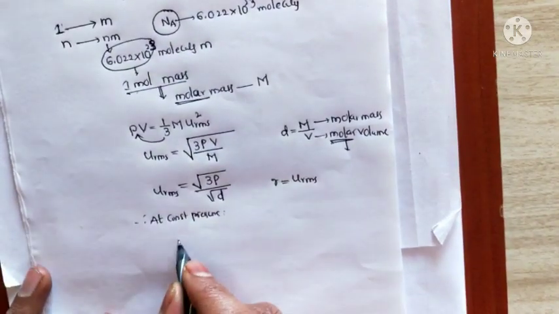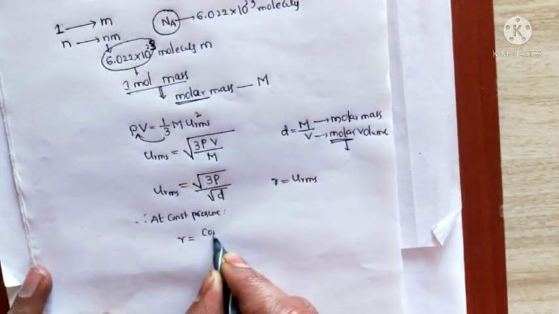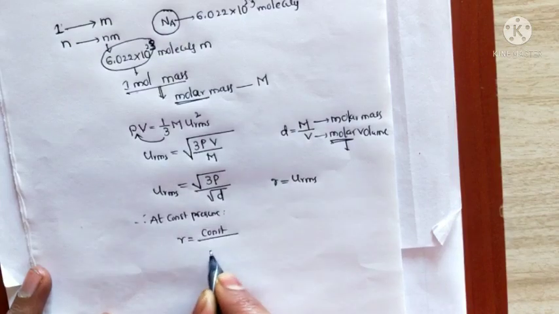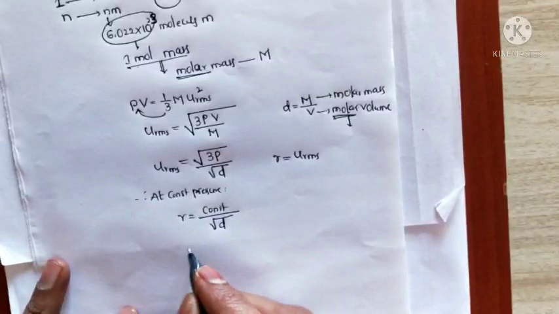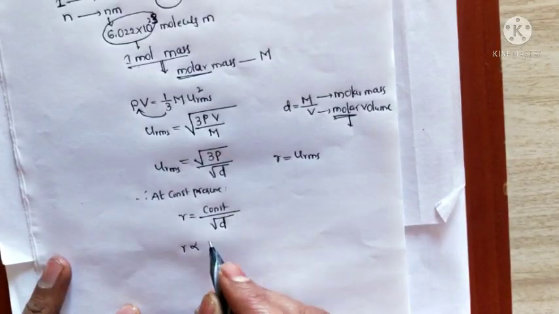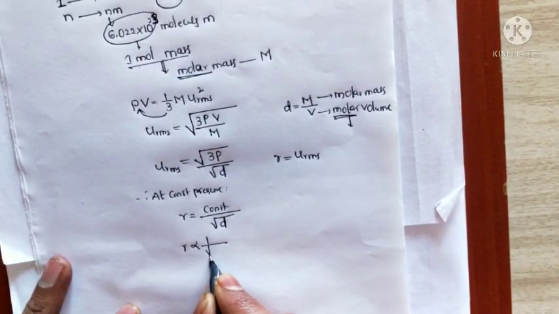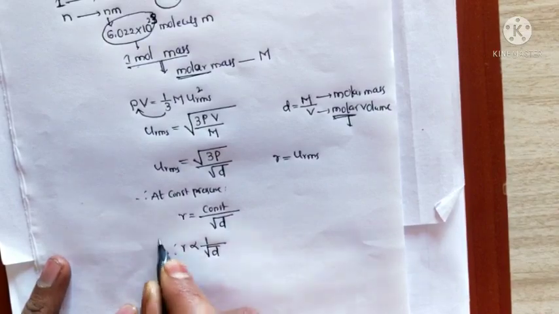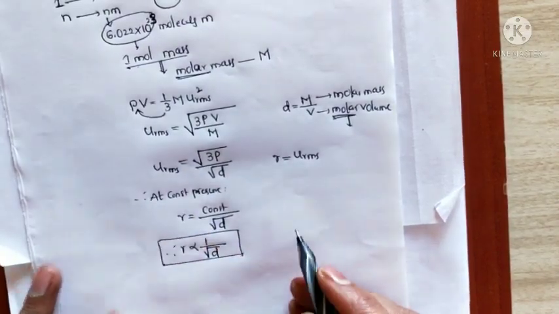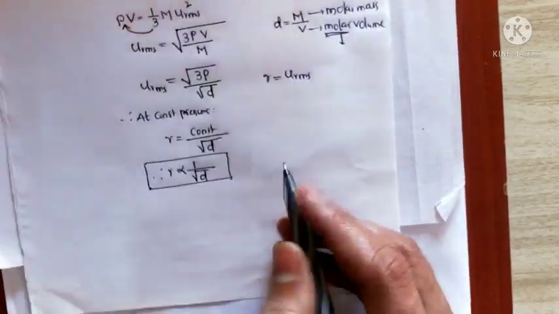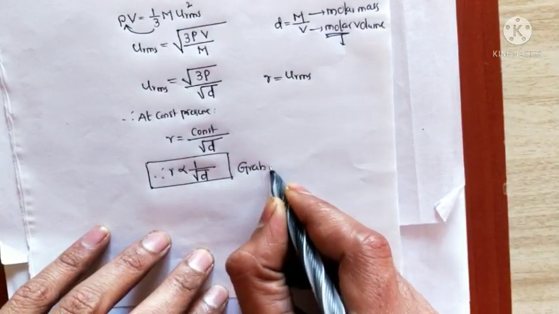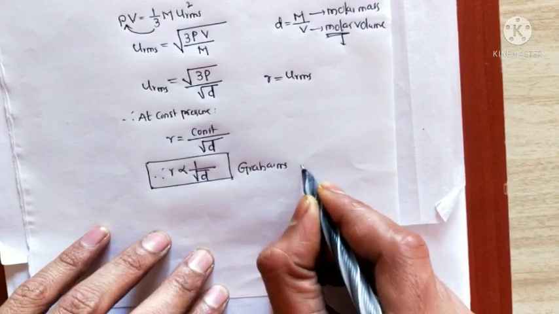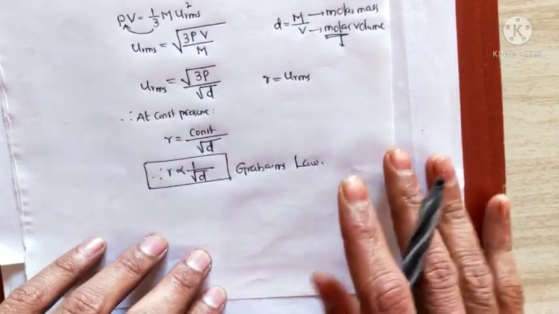So now from this, r equals a constant by the root of density. So r is directly proportional to 1 by root d at constant pressure. This is Graham's law of diffusion. Graham's law of diffusion. Okay.